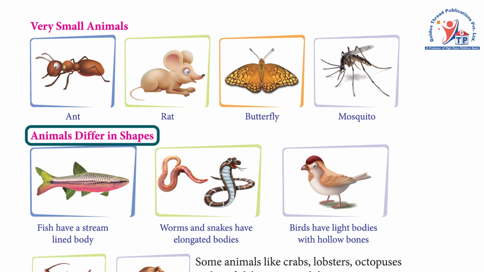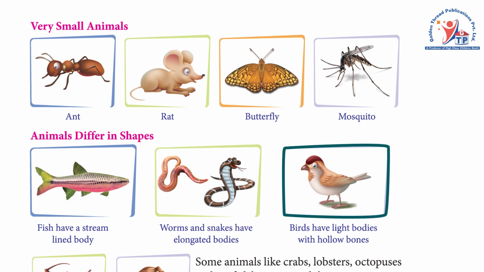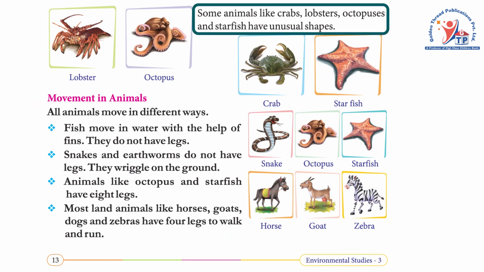Animals differ in shapes. Fish have a streamlined body. Worms and snakes have elongated bodies. Birds have light bodies with hollow bones. Some animals like crabs, lobsters, octopuses, and starfish have unusual shapes.